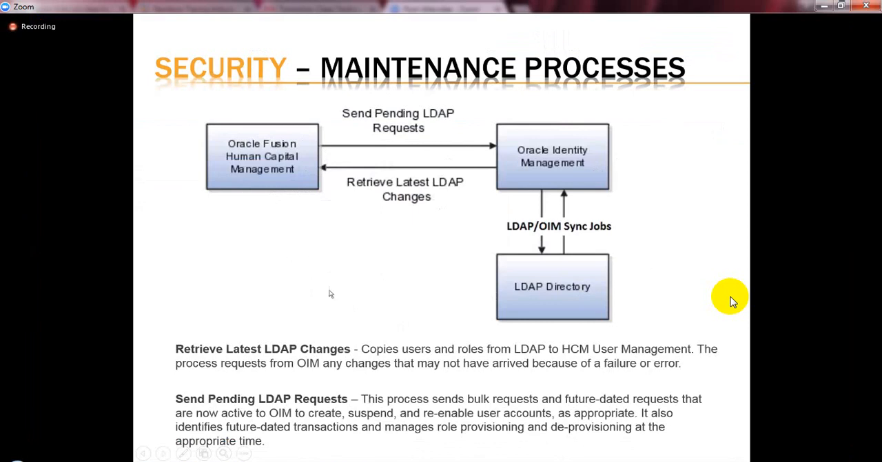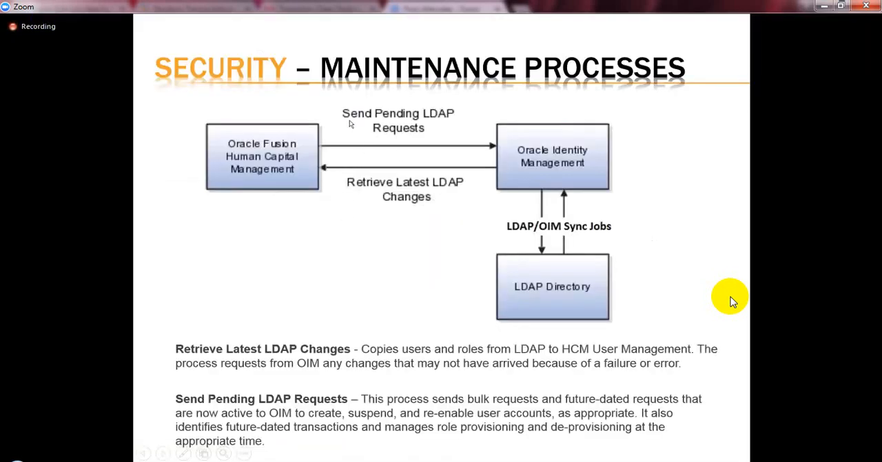Any updations, we have to sync the process. In our case, we created it the first time, but for any changes I do in Human Capital Management, I always run these two processes to ensure everything is in sync. It is the best way to do it. So that's what I'm going to do now.